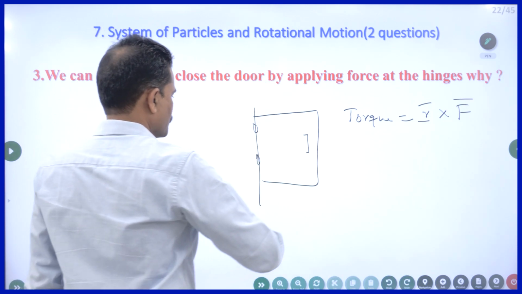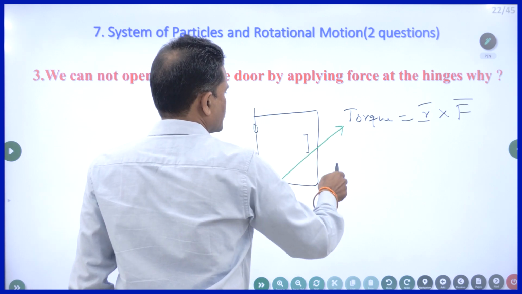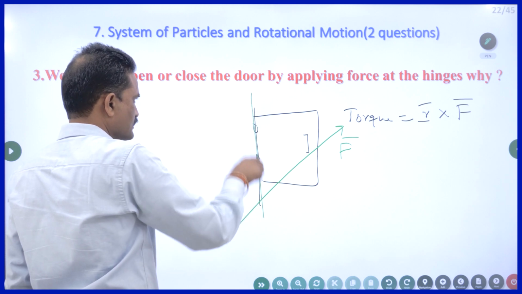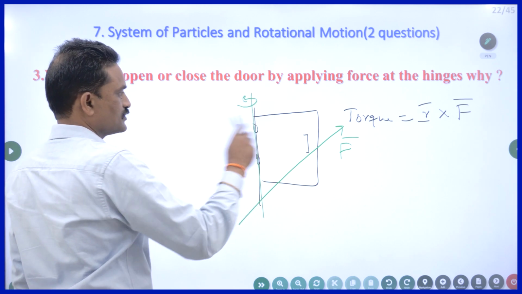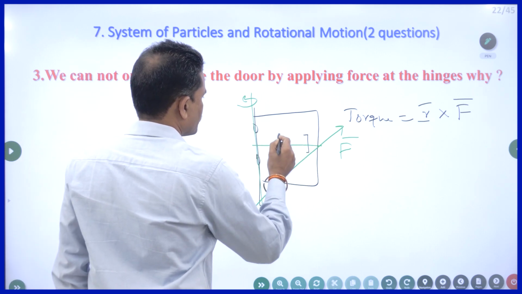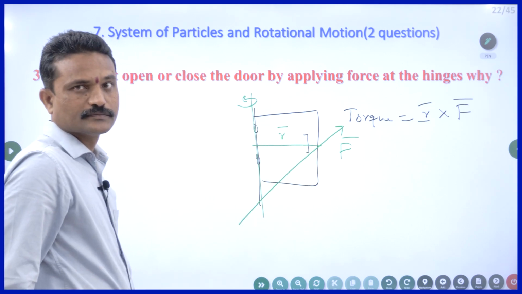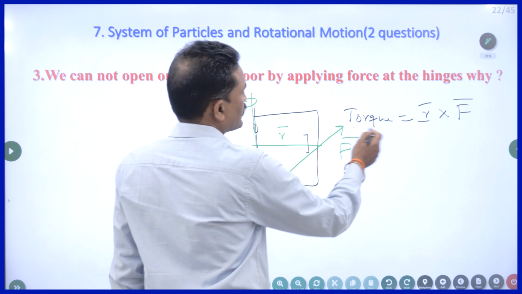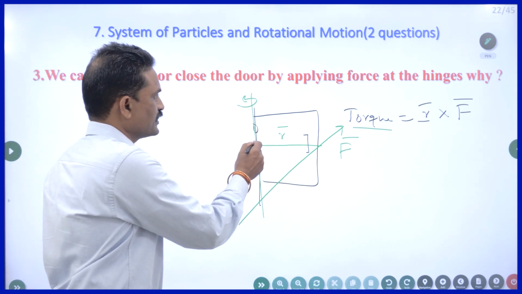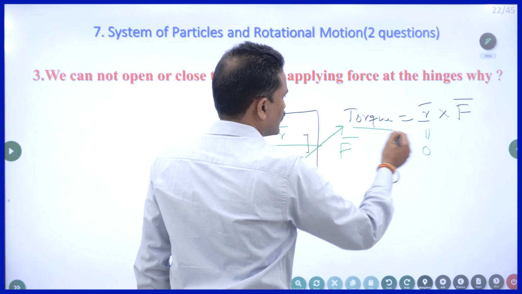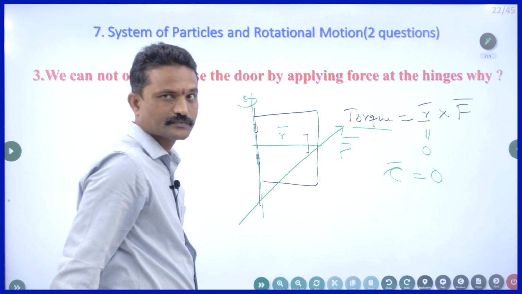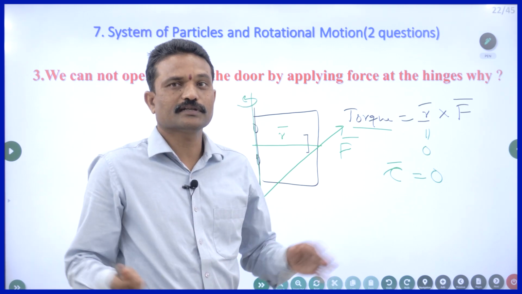I am applying force in this way. This is the direction of the force, and this is my axis of rotation about which it is rotating. And this distance is called perpendicular distance. So torque gives you turning effect. Now if I apply force at this point, R becomes 0. When R becomes 0, torque tau becomes 0. When torque is 0, there is no turning.